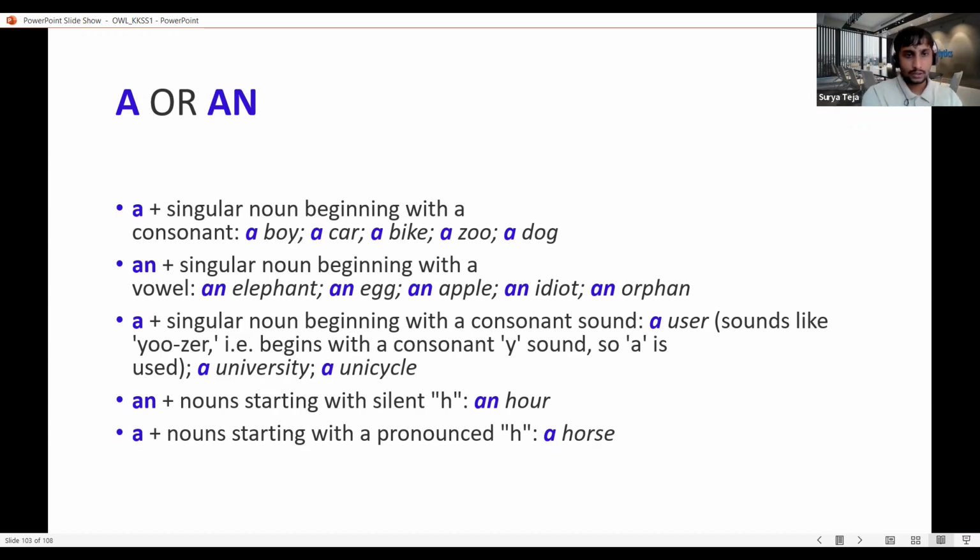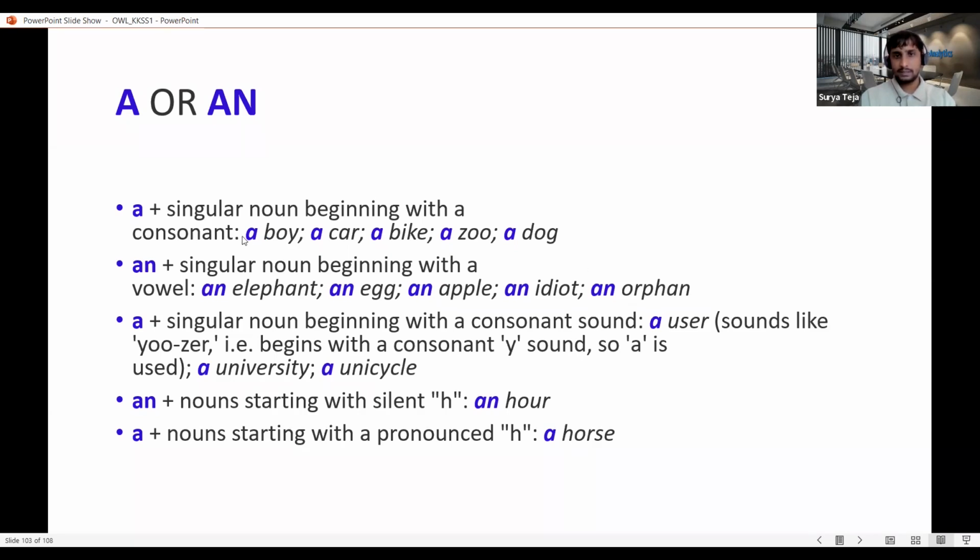And if we move on to the third one, here also we have a singular noun with a consonant sound. So if you see in both of the examples, the first letters are not vowels here in this case. In the second case, the first letters are vowels.